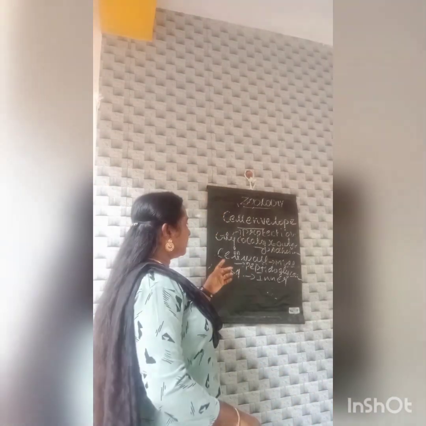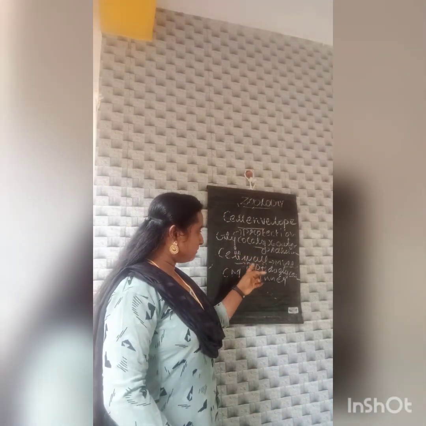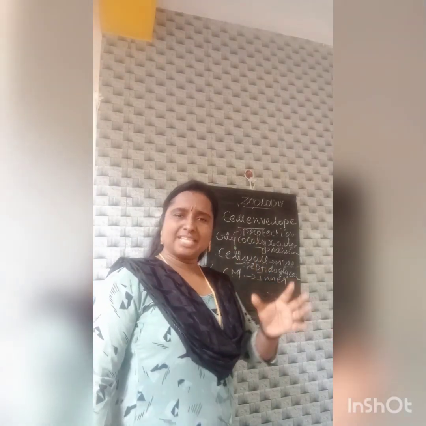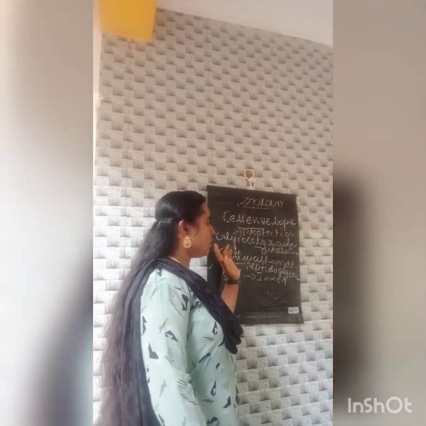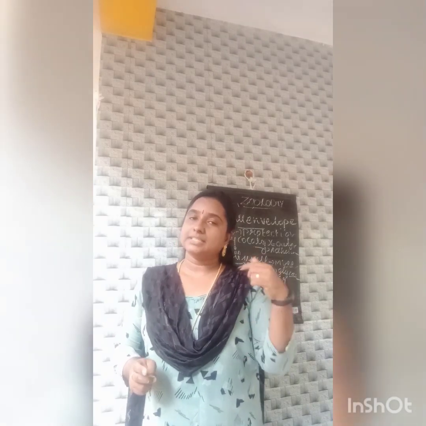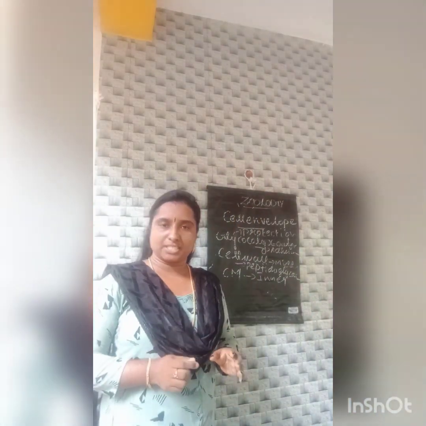Okay, look here. The second layer, the middle layer, is known as the cell wall, and it is made up of peptidoglycan. On the basis of the thickness of the cell wall, bacteria are mainly divided into two types: gram-positive bacteria and gram-negative bacteria.